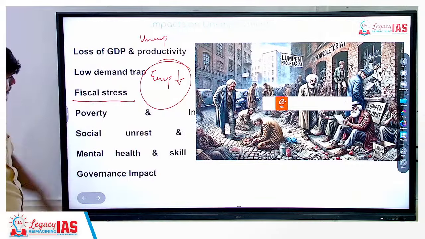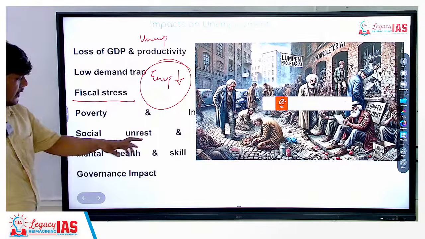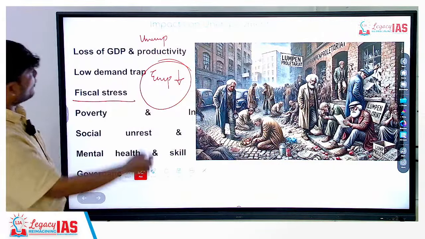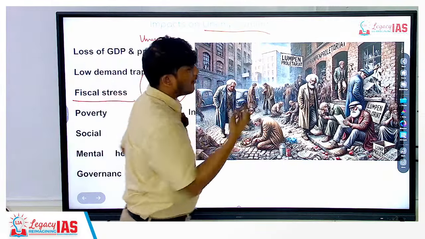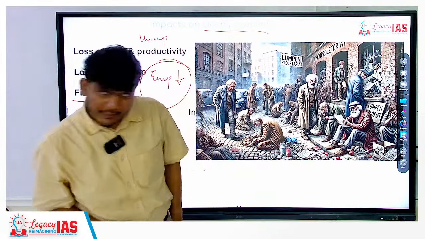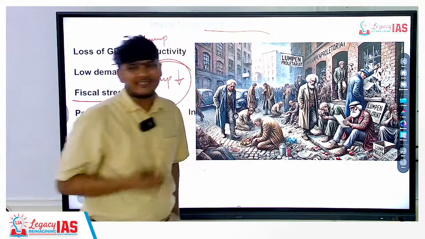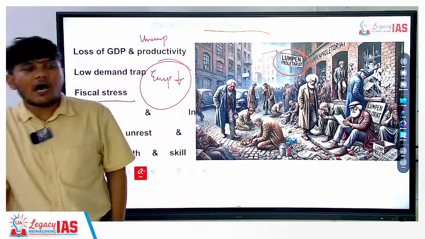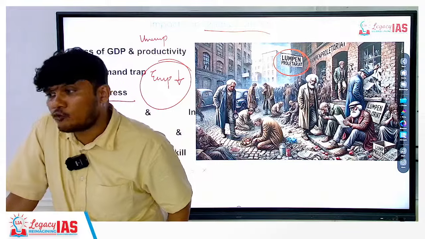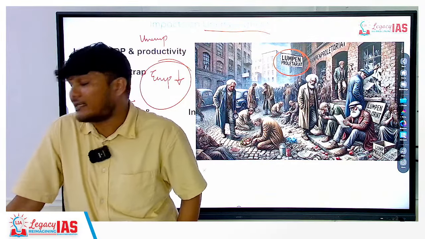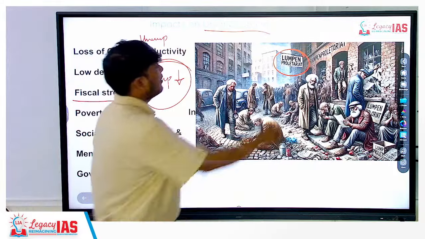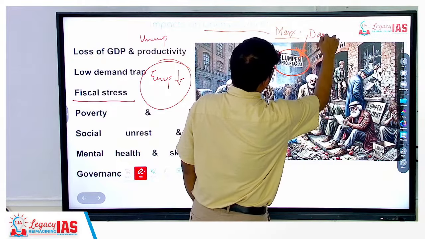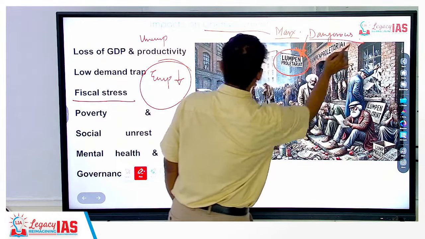So fiscal stress will come. Poverty, one more thing is there. This photo is of the lumpen proletariats. Because of unemployment, since your financial power goes down, you become poor, you come under the BPL category, you don't have the basic necessities met. So there is a concept of lumpen proletariat. These are the poorest of the poor who do not have any avenues or source to meet their basic needs. There is a thinker, Karl Marx, he has called this class a dangerous class.